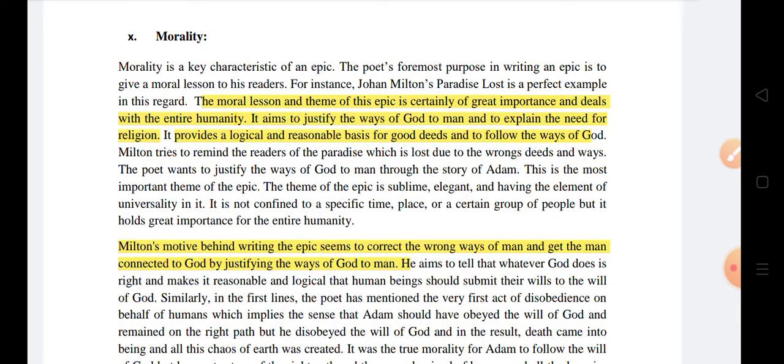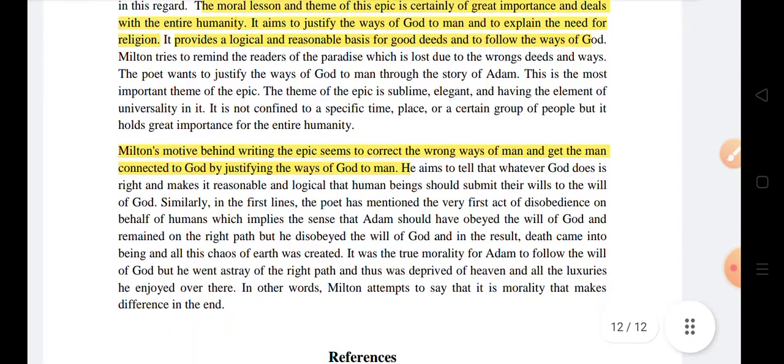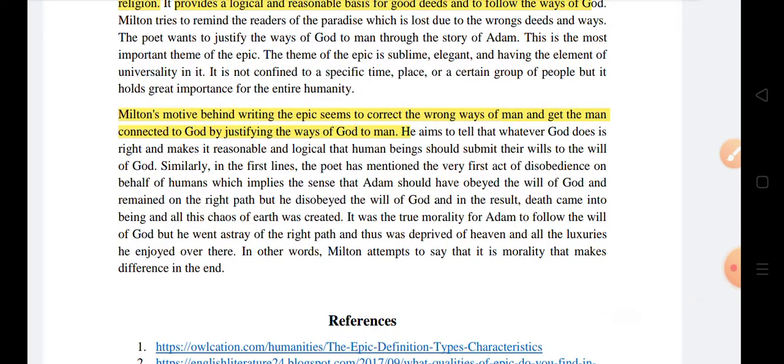The moral lesson and theme of this epic is certainly of great importance and deals with the entire humanity. It aims to justify the ways of God to men and explain the need for religion, and it provides a logical and reasonable basis for good deeds and following the ways of God. And Milton's motive behind writing this epic seems to be to correct the ways of men and follow the ways of God, connected to God, justifying the ways of God to men.